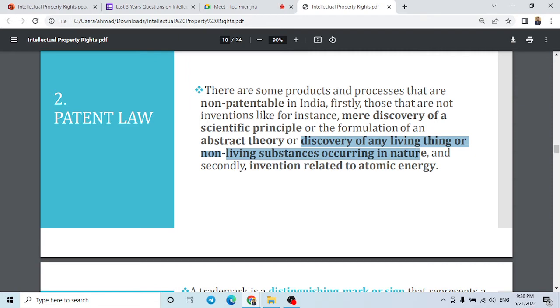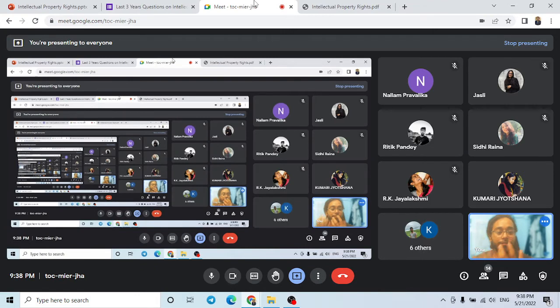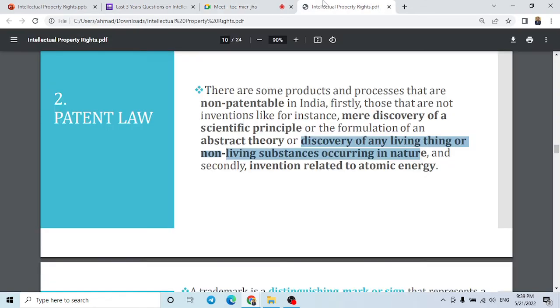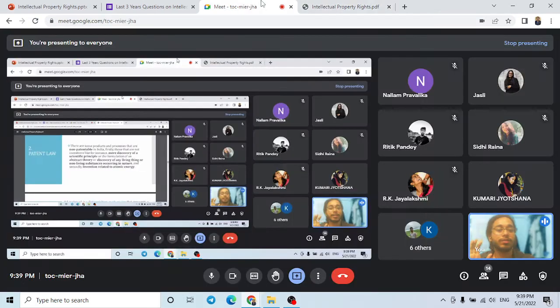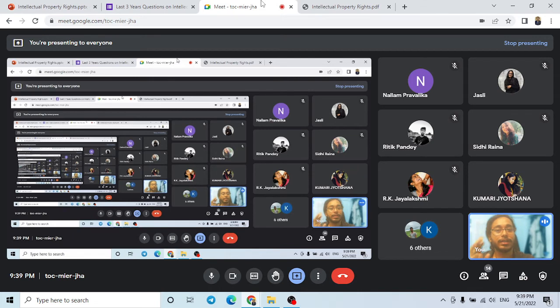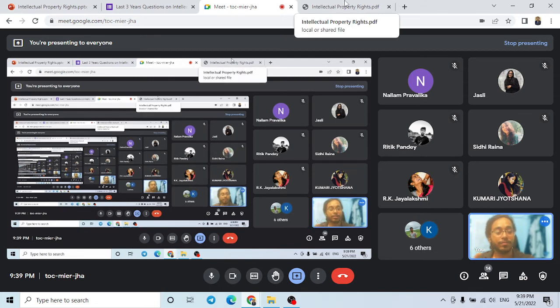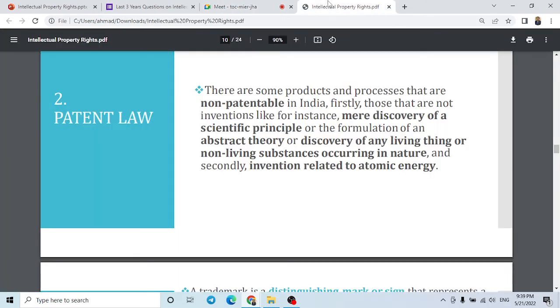Suppose there are many kinds of butterflies in the world. Some new kind of butterfly, someone went and discovered it. So you cannot make a patent over that. We see in the news that some new type of plant or some new type of animal is discovered. They cannot be patented, I mean we cannot make a patent in India. And secondly, any invention related to atomic energy is not patentable in India. So remember that there are some things which are not patentable.